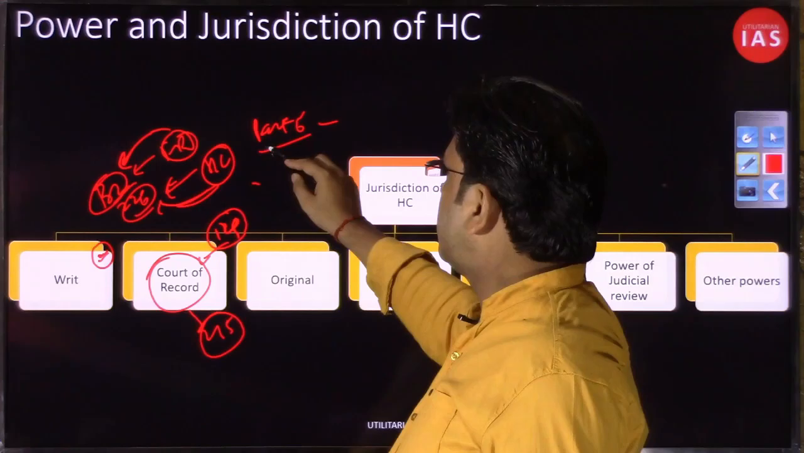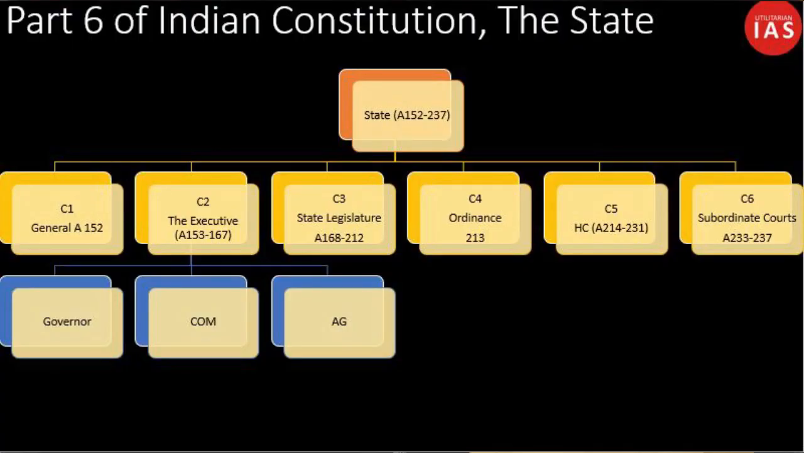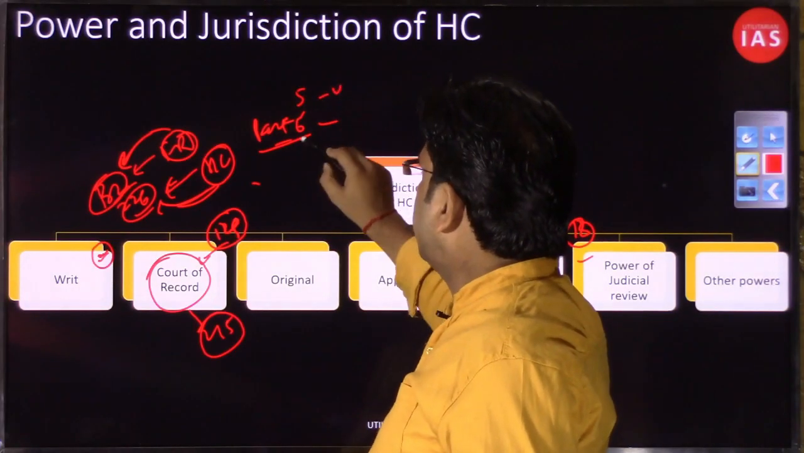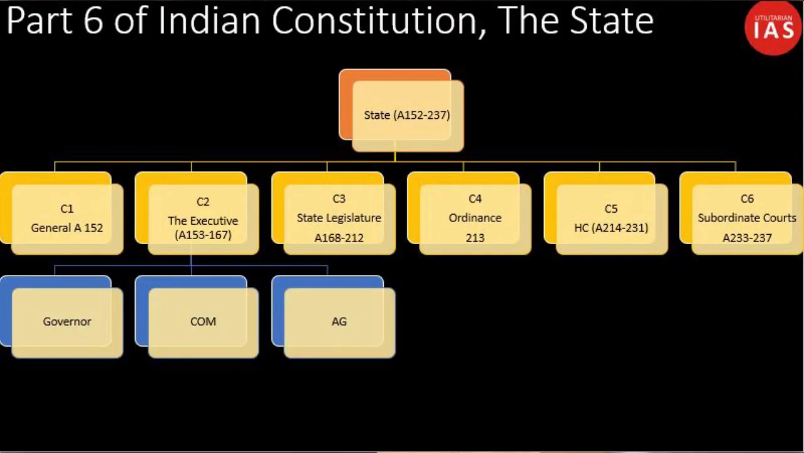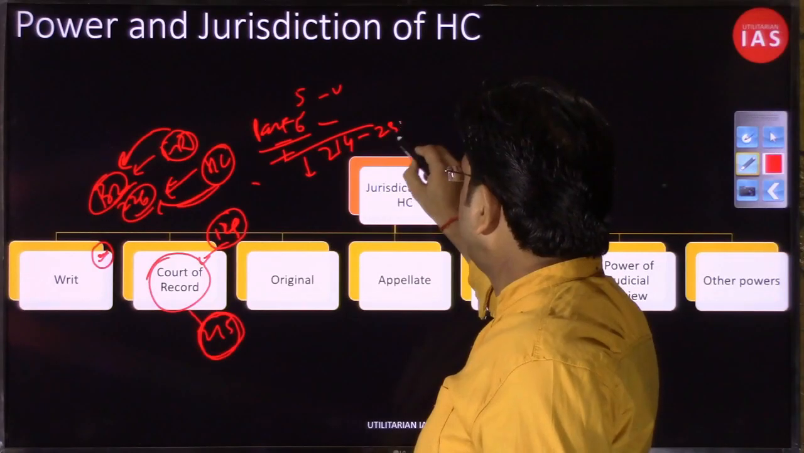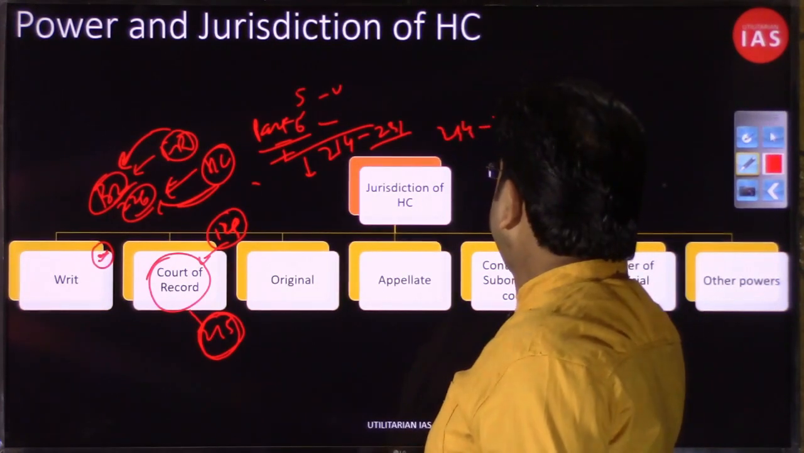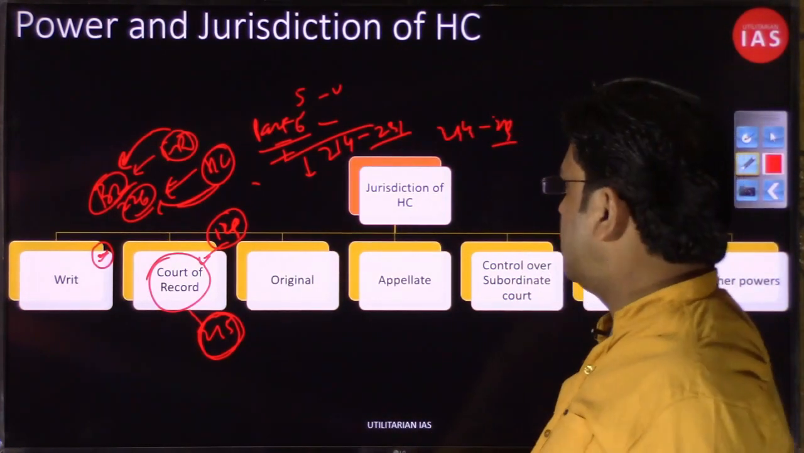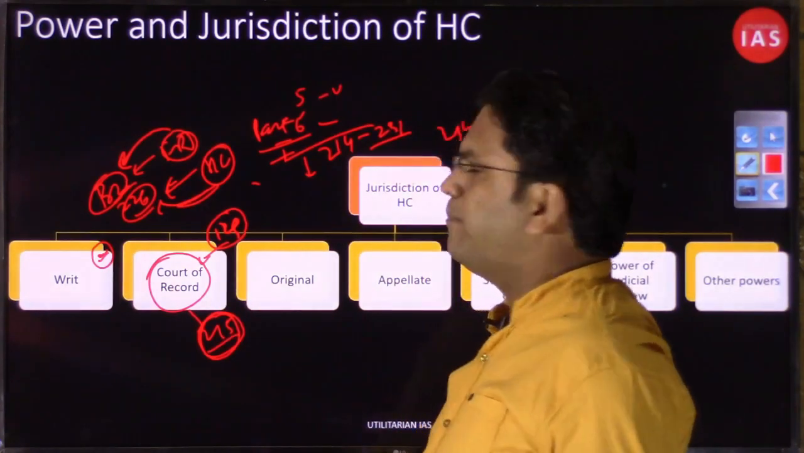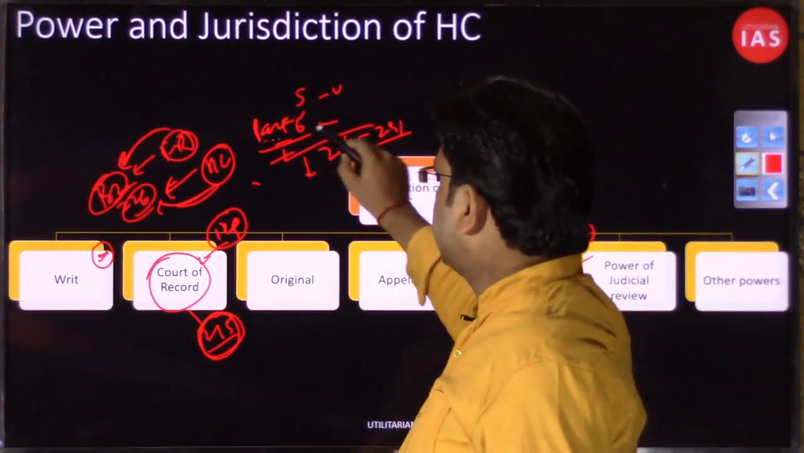Part 6 of the Indian Constitution deals with the state, while Part 5 dealt with the Union. Under Part 6 you have six chapters, and the fifth chapter deals with the High Court. This chapter starts from Article 214 and ends at Article 231. Articles 214 to 219 we already discussed in the previous video.